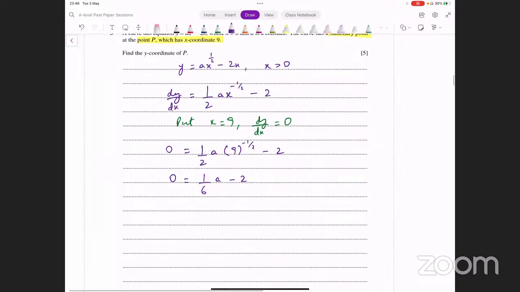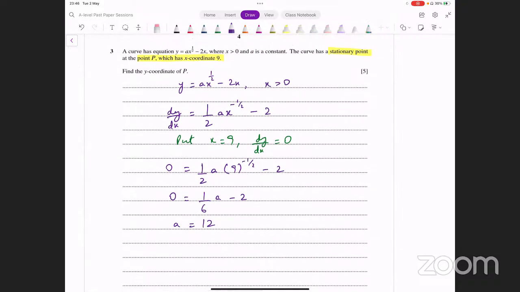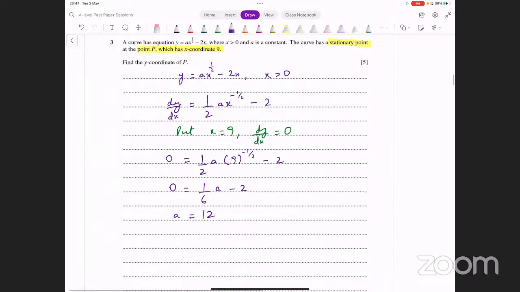And you have a equal to 6 into 2, which is going to be 12. So we have the value for a from this. A ke value aa gayi. So now we know what the curve is. The curve is going to be y equals a, which is 12 now, into x raised to power 1 over 2 minus 2x, right? This is the equation of the curve now.